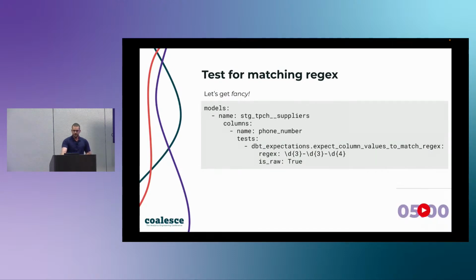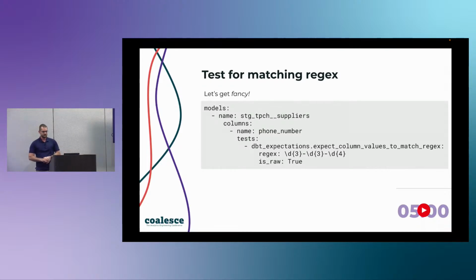And then, what if you're someone who likes to get fancy? So, in the US, phone numbers are typically 3 digits, followed by 3 digits, followed by 4 digits. I tried to look up what those are actually called, like area code, and then I don't know what the middle one is, so we're just gonna run with it. But it's very common to have a dash. So like, let's say that I have a column that has 3 digits, a dash, 3 digits, a dash, and then 4 digits. And I wanna make sure that it's always in that format, because if I'm doing something with that field, I always need it to be the same. So you can do a check like that using dbt expectations, and you can use regex in your tests like this.